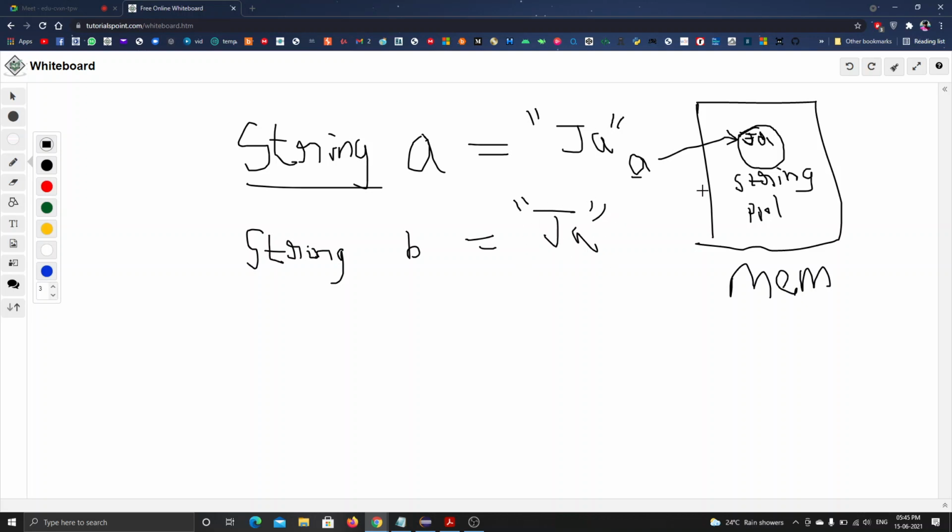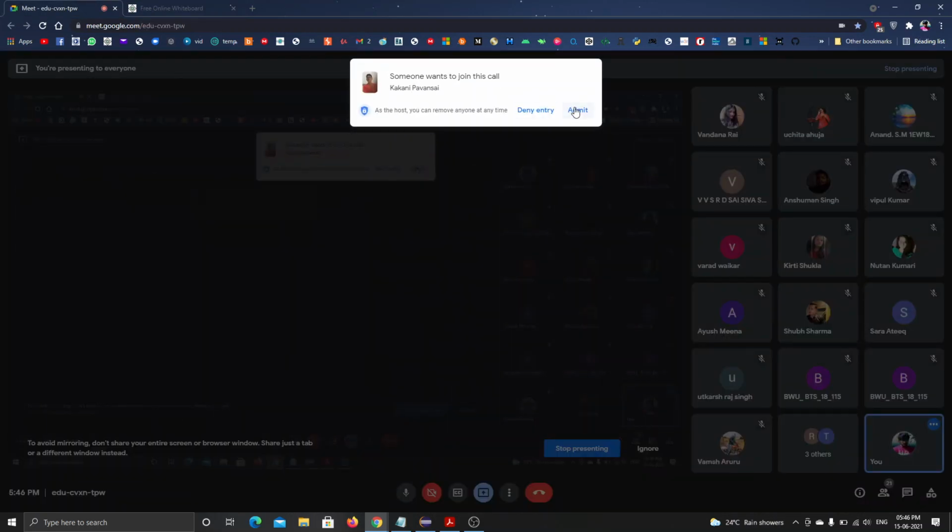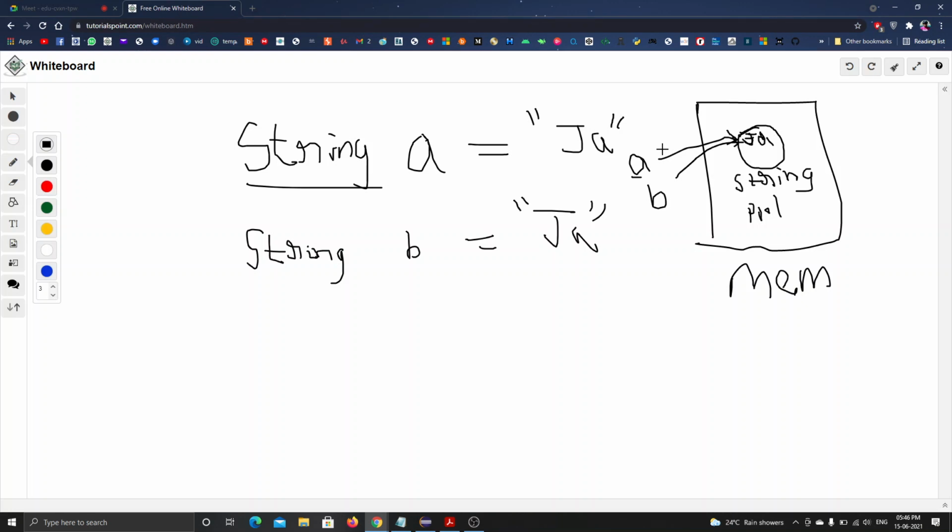So this ja will also be referred to by b. B will also be referring to the same ja as a. Originally it belongs to the a variable. When I declare string b is equal to ja, it is also referring to this ja, which is referred to by the a variable.